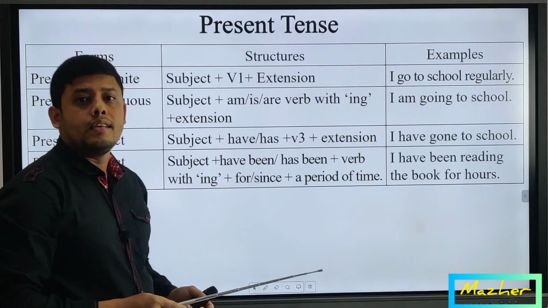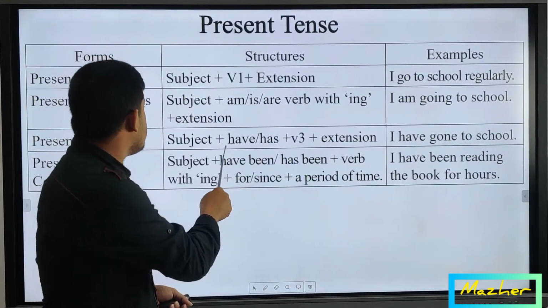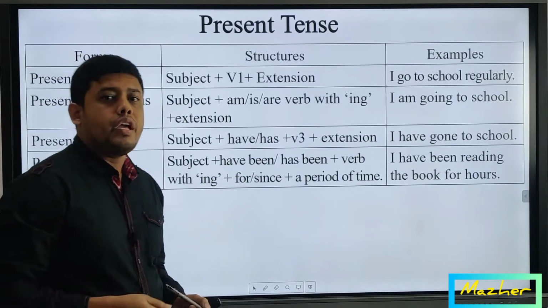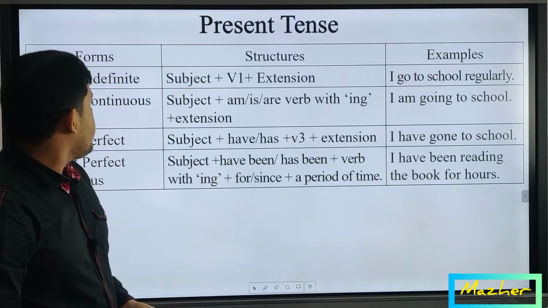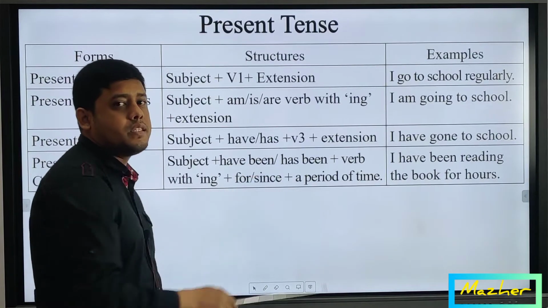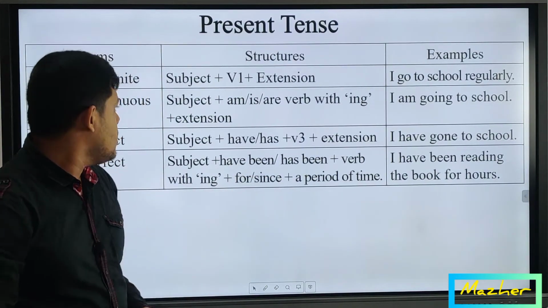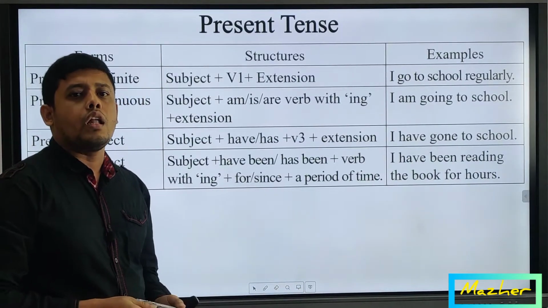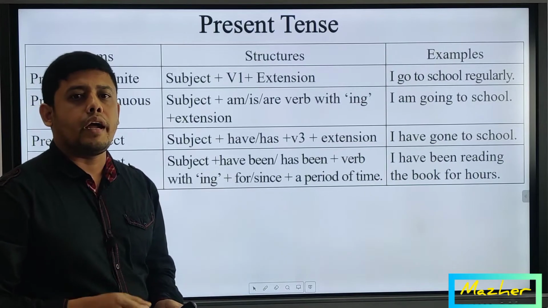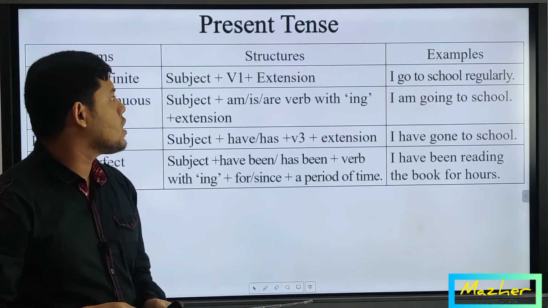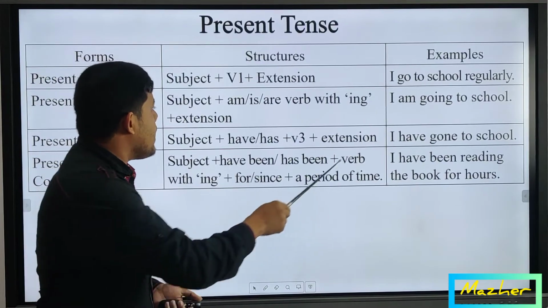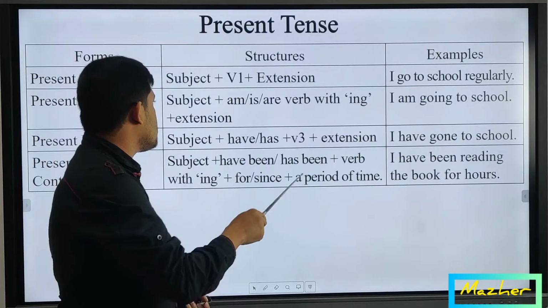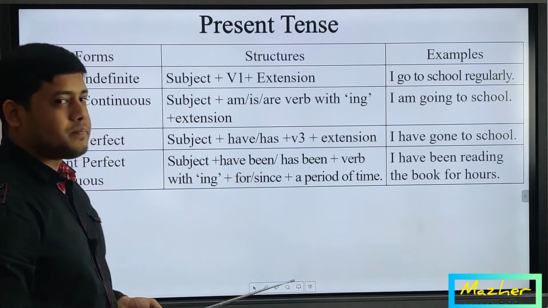At first subject, I is subject, and then there is written auxiliary verb have or has. So with the subject I, we have to bring auxiliary verb have, I have. And then there is written verb 3, that means past participle form of the main verb. So we know that the past participle form of the word go is gone. The past form is went, and past participle form or V3 form is gone. So "I have gone" is following the structure of present perfect. "I have gone to school" is the perfect example of present perfect.